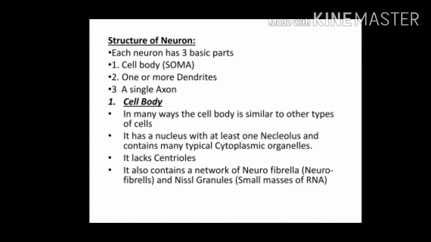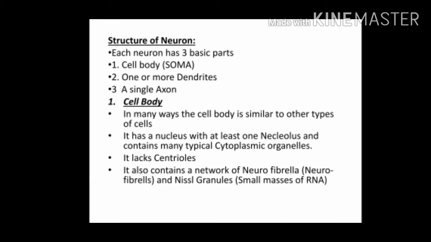So let us see the cell body. In many ways the cell body is similar to other types of cells. It has a nucleus with at least one nucleolus and contains many typical cytoplasmic organelles.